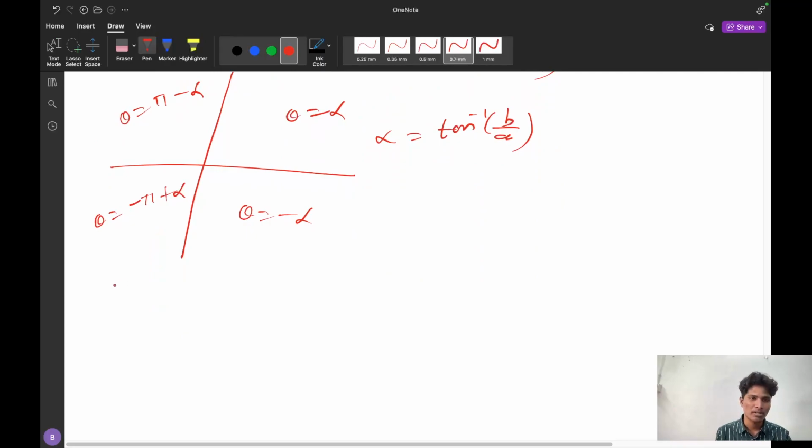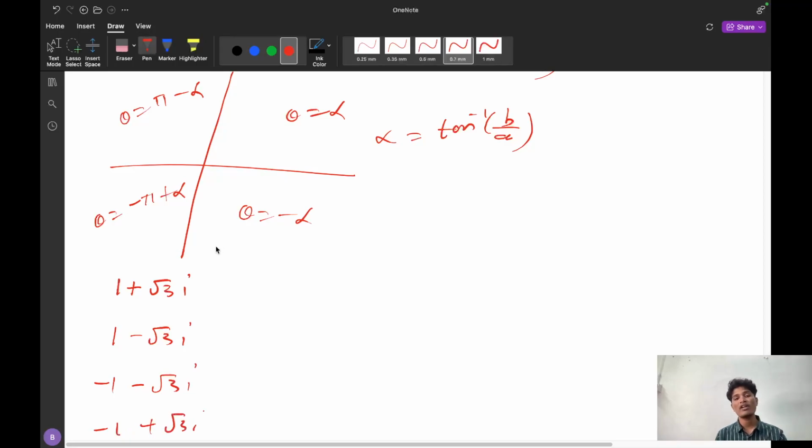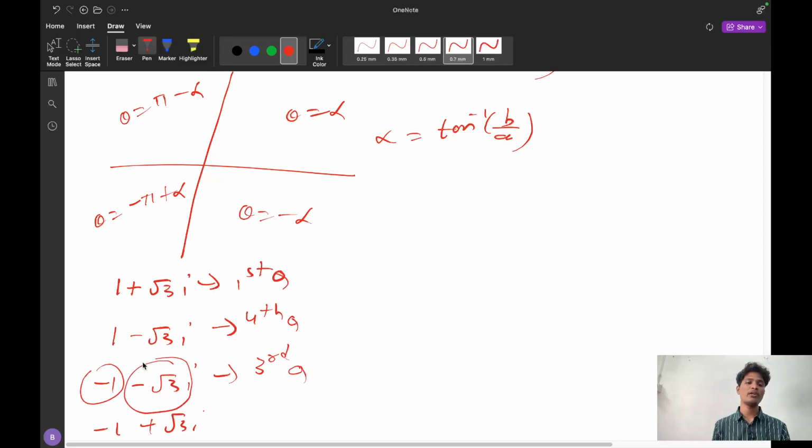Now I will take one example: 1 plus root 3 iota, 1 minus root 3 iota, minus 1 minus root 3 iota, minus 1 plus root 3 iota. If I take 4 different complex numbers, this complex number is first quadrant, this one, positive and negative, is fourth quadrant, this one is third quadrant, because in the third quadrant the real and imaginary parts are both negative, and this is second quadrant.